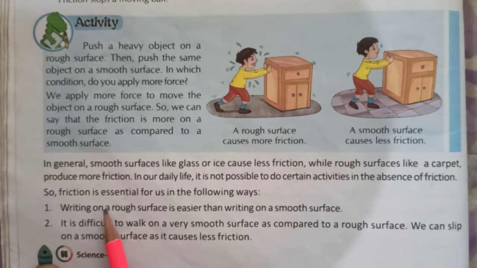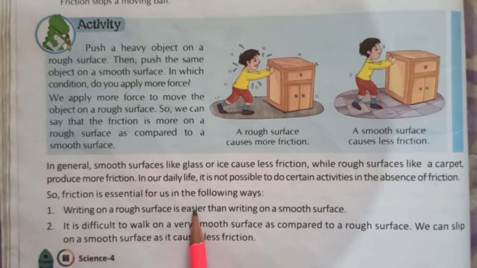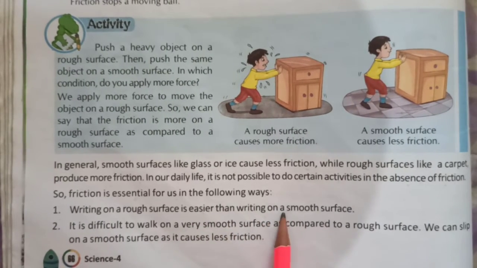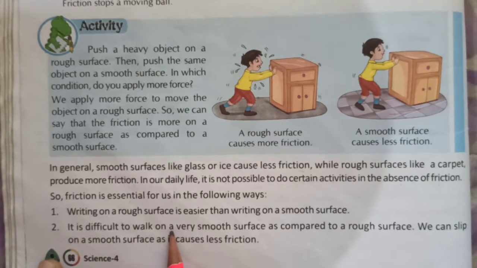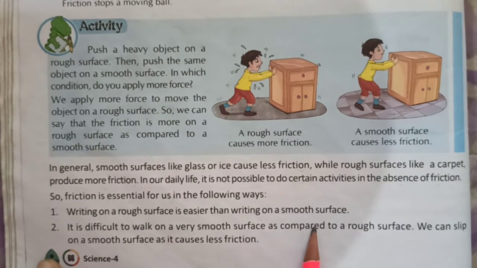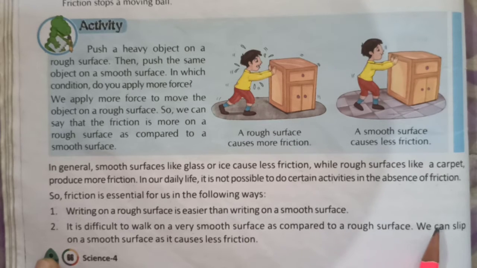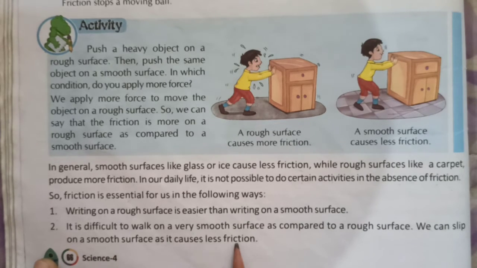First, writing on a rough surface is easier than writing on a smooth surface. Second, it is difficult to walk on a very smooth surface as compared to a rough surface. We can slip on a smooth surface as it causes less friction.